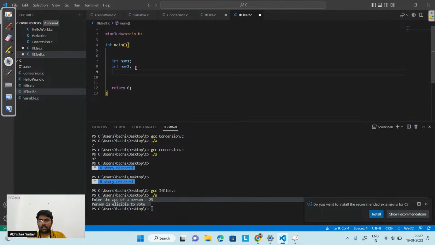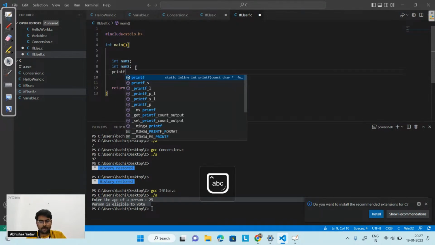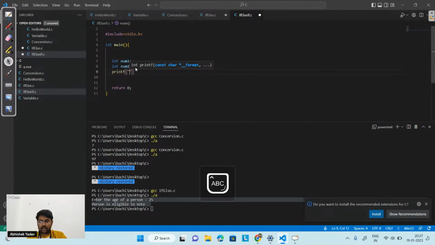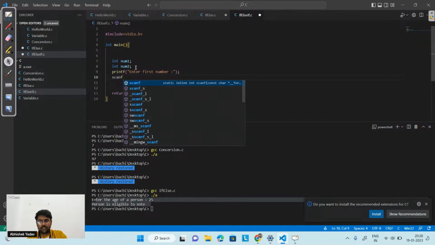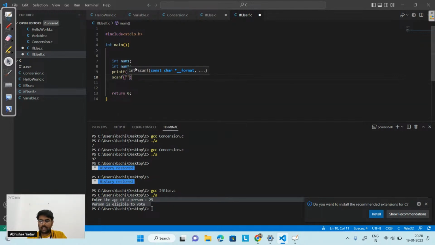After creating these variables, I will take input here. Printf, enter first number. After that, I will move to the scanf part, that is I will take input from the user, and since I am taking an integer value, I will use %d comma, and I have to give the address of num1, because I have to store the value in num1 here.